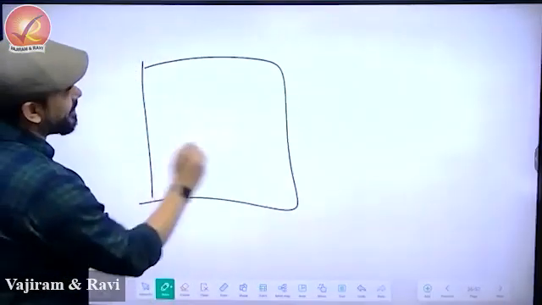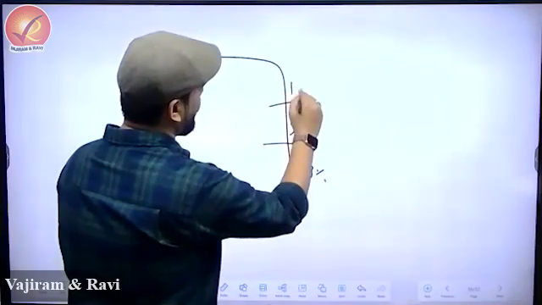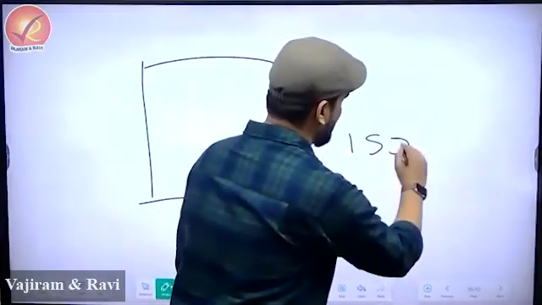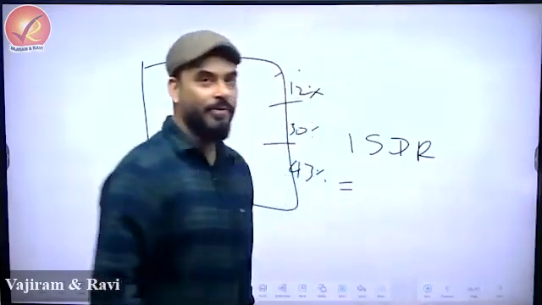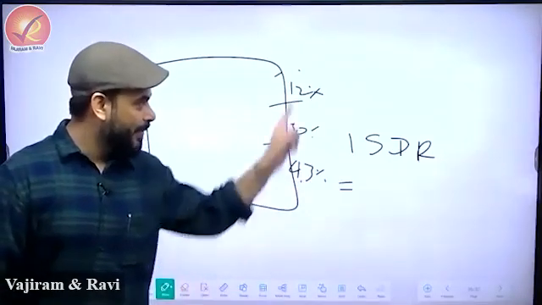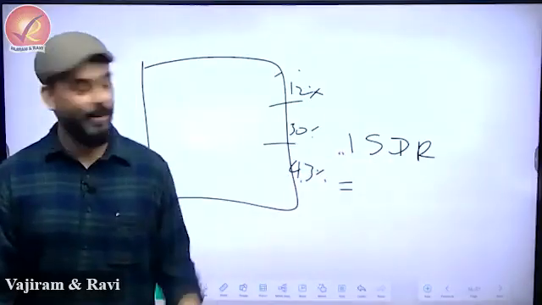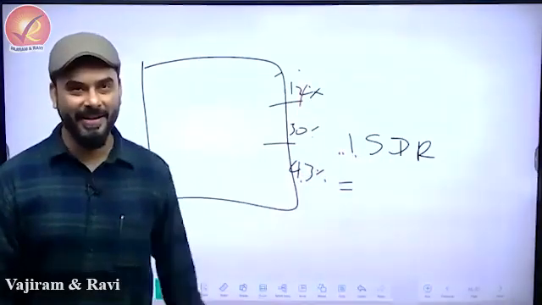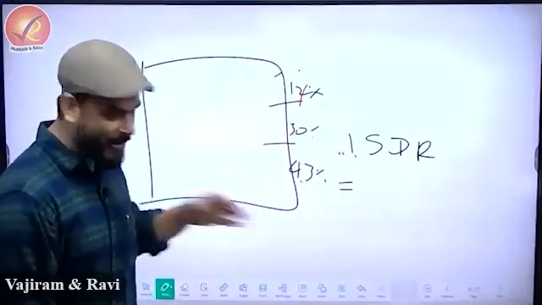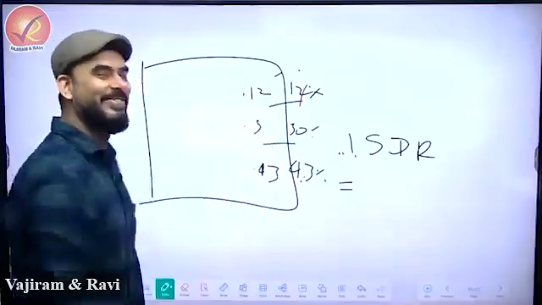So see, for example, when you are talking everything in percentage, 43%, 30%, 12%, and so on, what did I tell you? This is called 1 SDR. Immediately your friend Manu said, sir, I'm studying CSAT. If you are mentioning percentage here, then you should not call it 1, you should call it 100%. Because everything is percent, why is it 1? It should be 100. He very smartly said, you mean to say, sir, 1 SDR is this box, that means this is not 43, this is 0.43. This is 0.3, this is 0.12.